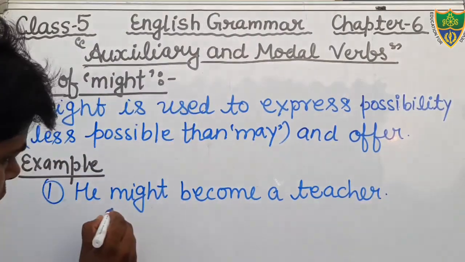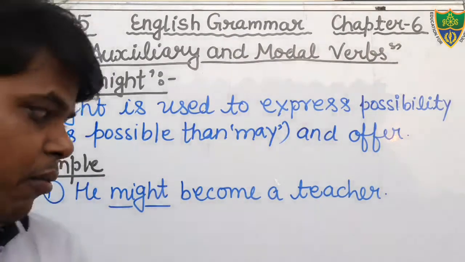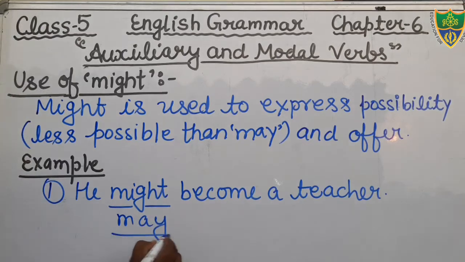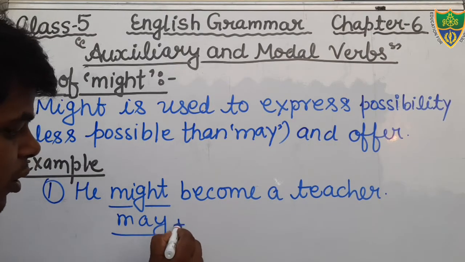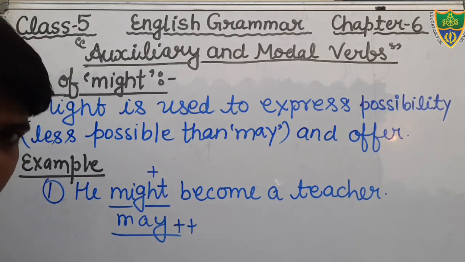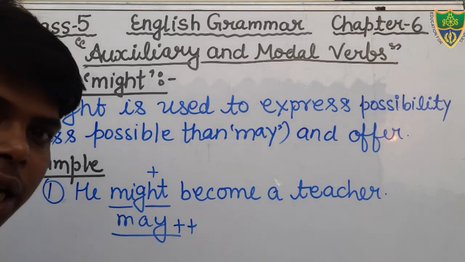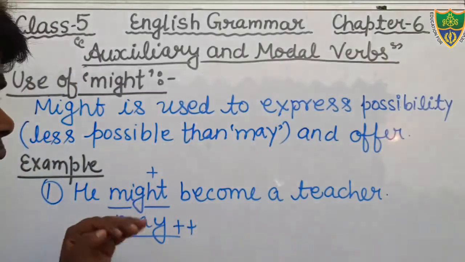Okay, students, here the word might denotes less possible than may. We can also say that he may become a teacher. May shows more possibility, but the word might shows less possibility than may. If there is less possibility, then you can use the word might.